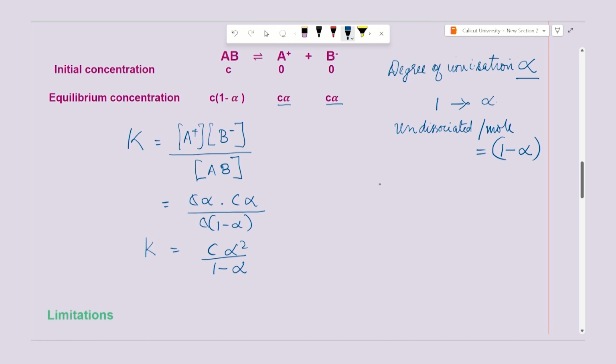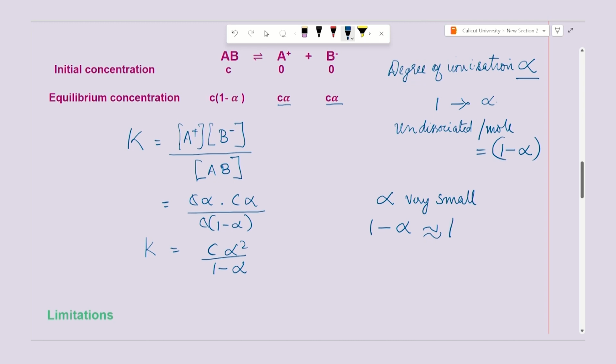Now, let us consider alpha being very small, because this is a weak electrolyte, the ionization will be very little and therefore, alpha will be very small. If alpha is very small, 1 minus alpha is a very small fraction away from 1, and therefore, 1 minus alpha can be approximated to 1 itself.